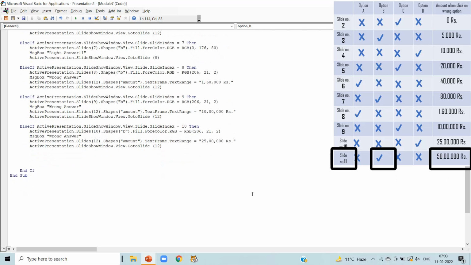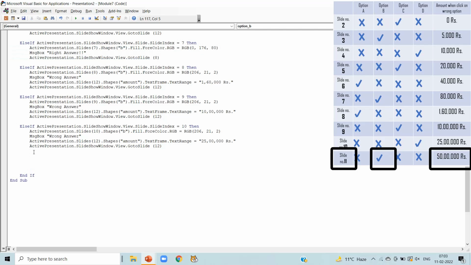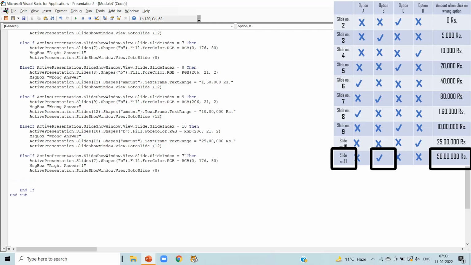Now it's time for the slide number 11, that is our last slide. Here we can notice option B is right answer. So copy the code having right answer and paste it here. Change the slide number to 11. In the second line, change the slide number to 11. Message box is right answer.